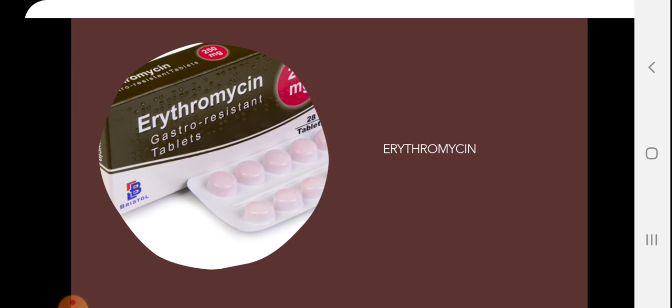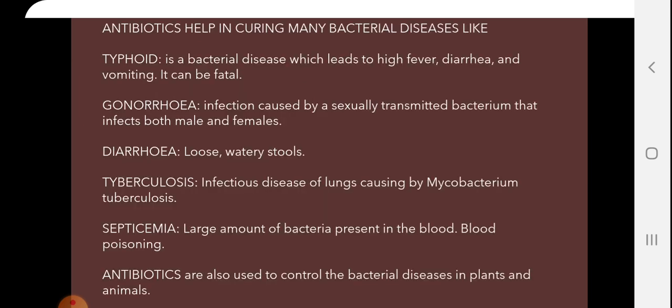Antibiotics help in curing many bacterial diseases like typhoid, gonorrhea, diarrhea, tuberculosis, and prevent infections like septicemia also. So, I would like to say at least one sentence about each disease for you to know. It's not there in your textbook, but still, I wanted you to know what typhoid, gonorrhea, and the others are. Typhoid is a bacterial disease which leads to high fever, diarrhea, and vomiting. It can be fatal. Diarrhea is nothing but loose motions, children, loose watery stools. Fatal is nothing but it will lead to death.